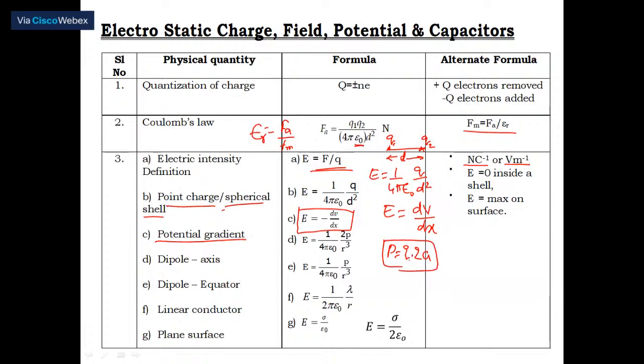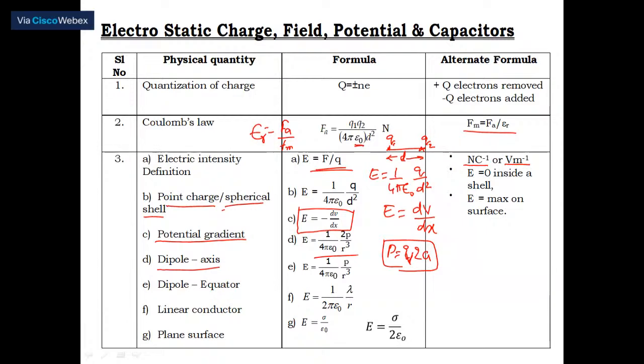P is equal to Q into 2A, where 2A is the distance of separation between them. Now, we want to calculate the electric intensity due to the dipole along its axis. Along its axis, electric intensity is equal to 1 by 4 pi epsilon naught into 2p divided by r cube, where